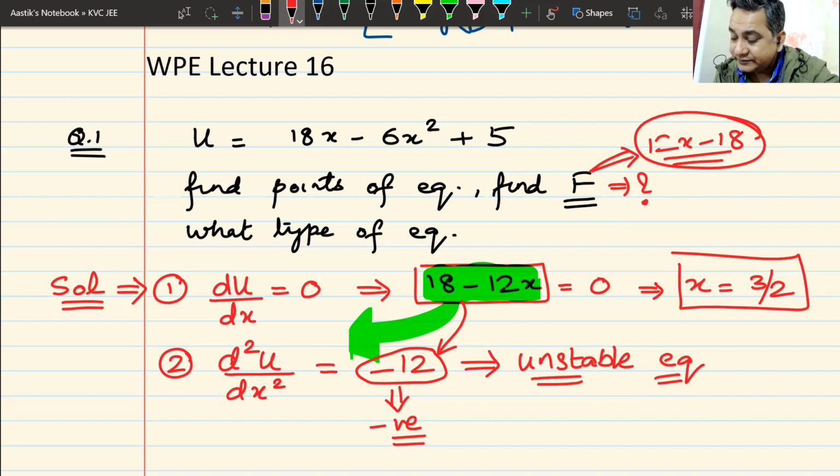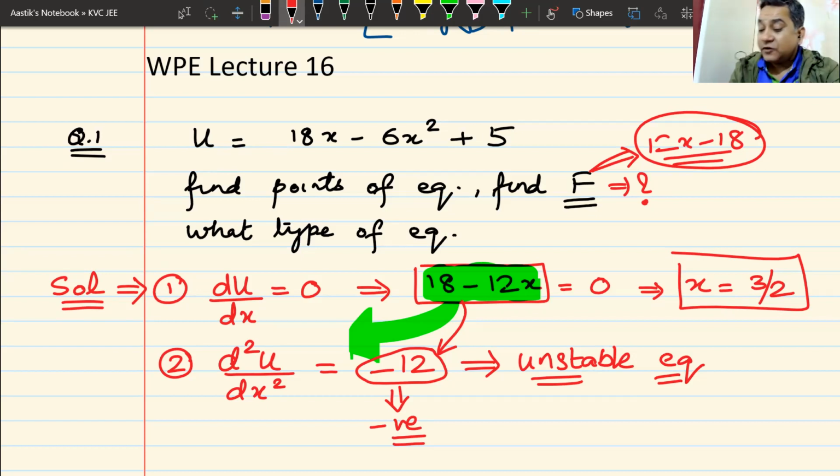Getting my point? That is what you need to remember. That is why you need to remember there is a negative sign. That is why you need to remember that you put a negative sign, that gets you the force. But to find the points of equilibrium, you have to go to du by dx, not to force. If you go to force, your answer is ulta, always ulta. Got my point?